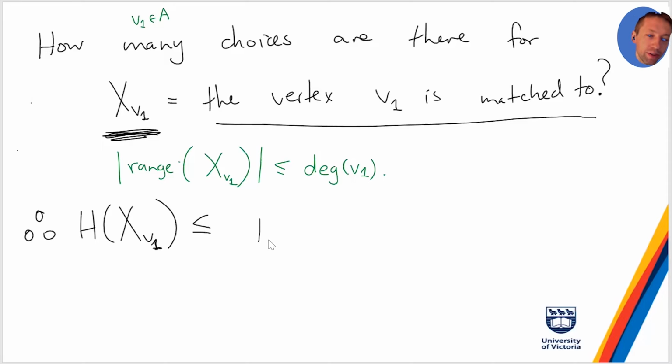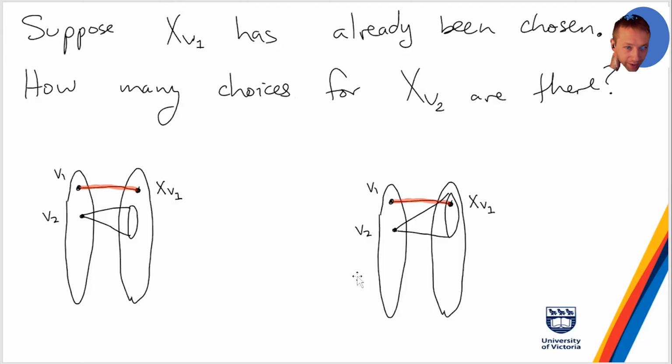So even though this might not always be a good bound, it does give me an upper bound on the entropy. If I just look at that vertex individually, the entropy is at most the log of the degree of v1, because it can only take that many different values at most. Things become trickier when I say I want you to figure out, suppose